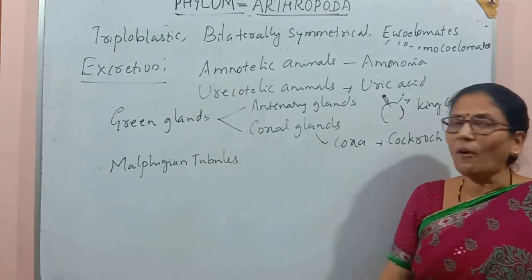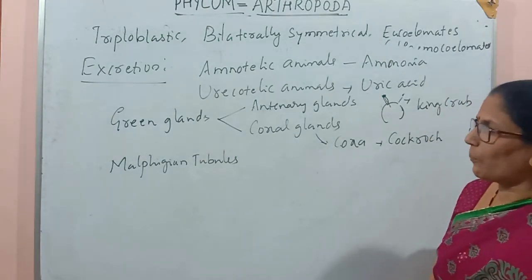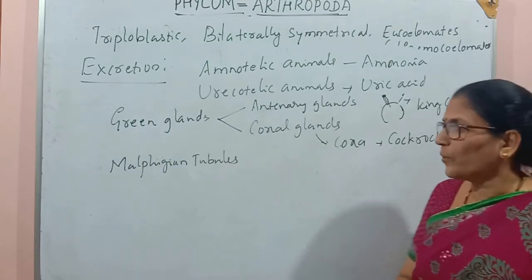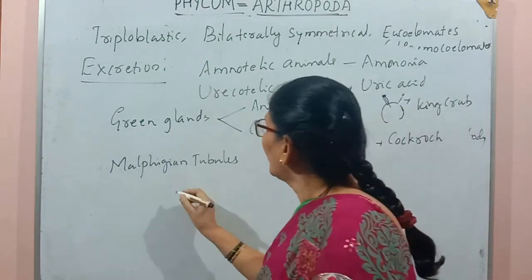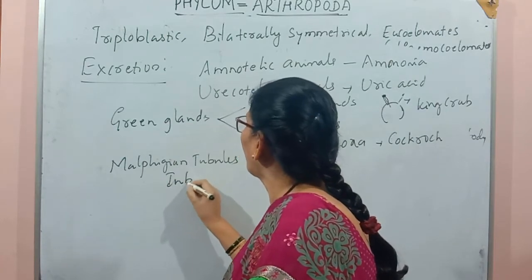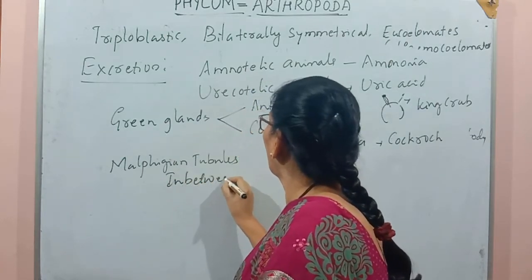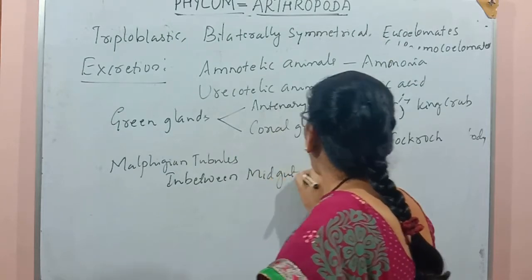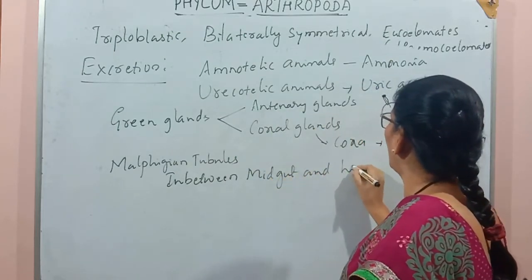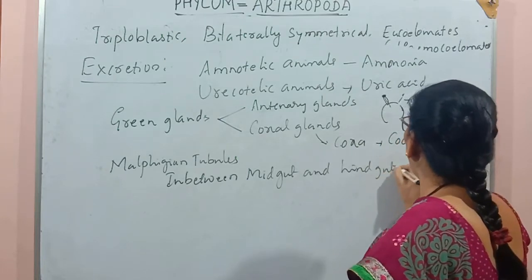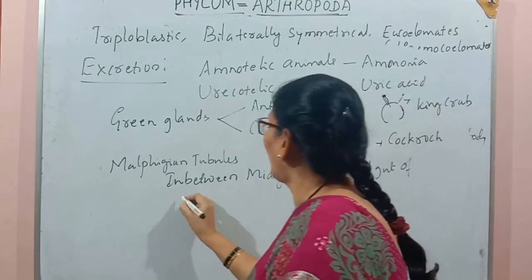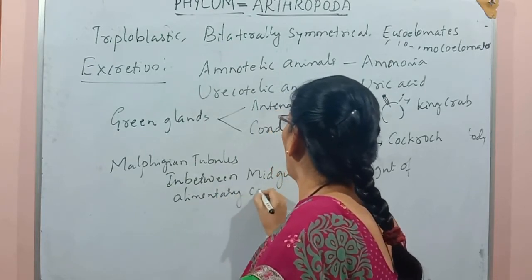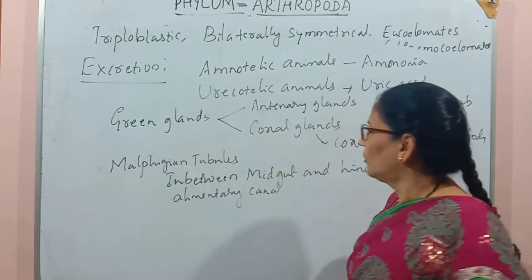Another type of excretory organ we see in this group is the Malpighian tubules. Malpighian tubules are present in between the midgut and hindgut of the alimentary canal of cockroach.